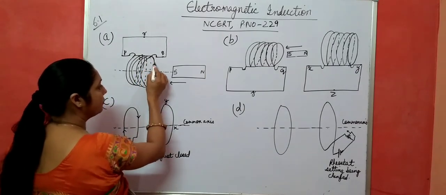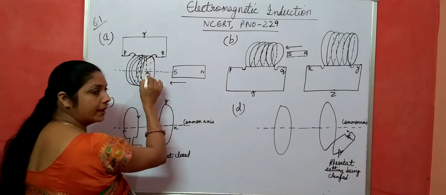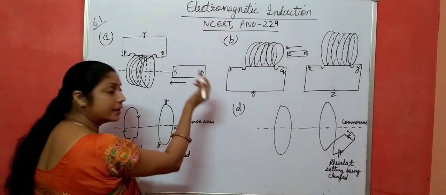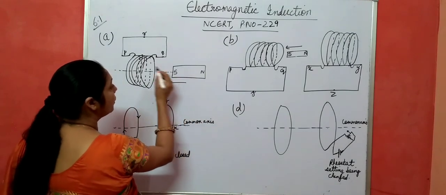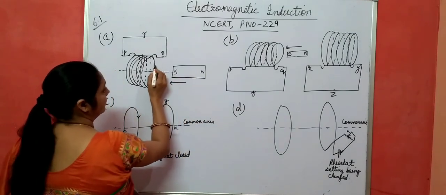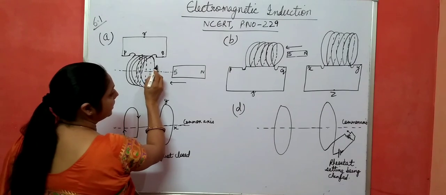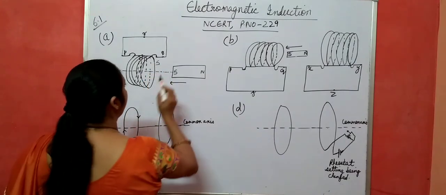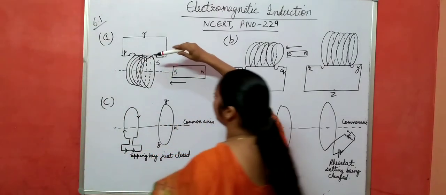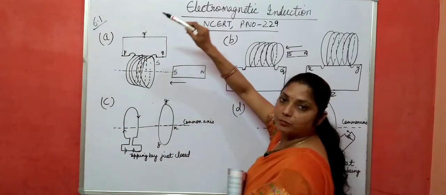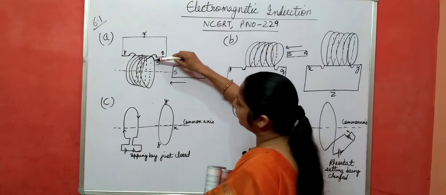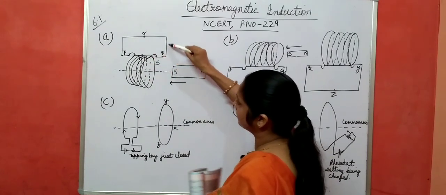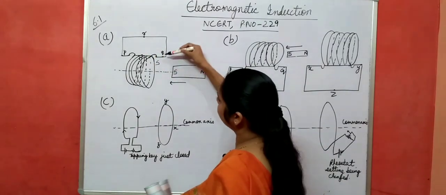The direction of induced current in this coil is such that it opposes this magnet to decrease the magnetic flux, and it opposes only if this face of the solenoid which is facing towards the magnet becomes south pole, right? And if this becomes south pole, this is like a ring type, okay? If this becomes south pole, the direction of this induced current is what? This direction, right? Is it correct?